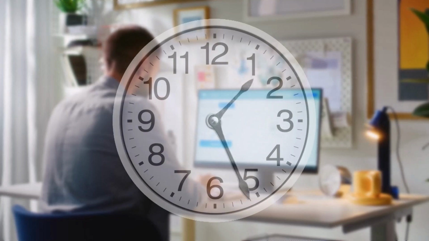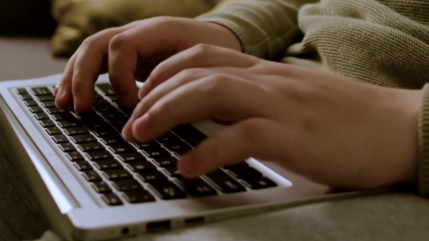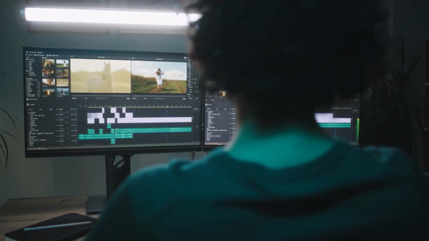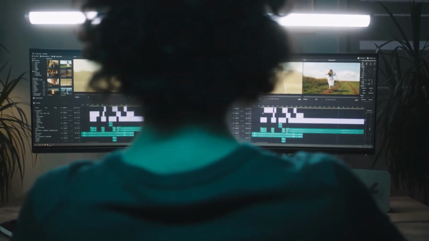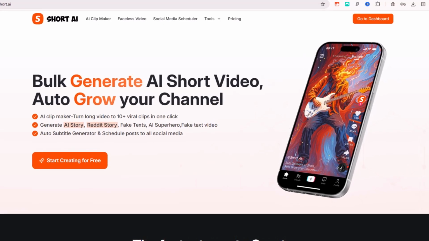Right now we spend hours scrubbing timelines, trimming clips, typing subtitles and hopping between applications just to hit every platform. It is slow, it's dull and it steals the fun from making videos. Short.ai rolls every step into one simple dashboard.